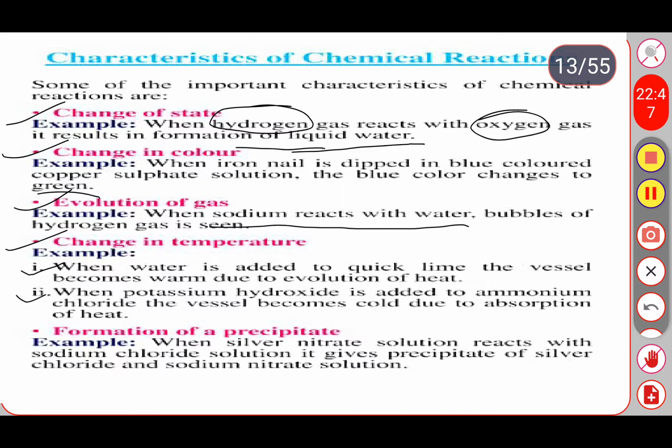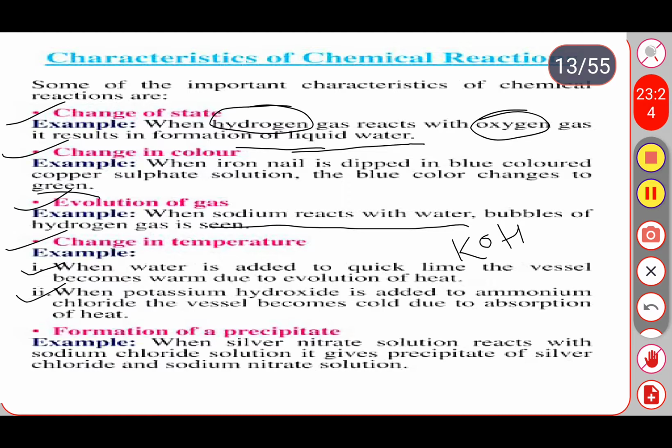So see the next one, when potassium hydroxide, KOH, is added to ammonium chloride, the vessel becomes cold due to the absorption of heat. So absorption of heat, what do we call that? Absorption of heat is nothing but an endothermic reaction, and release of heat is nothing but an exothermic reaction. Exo means release, endo means absorption.